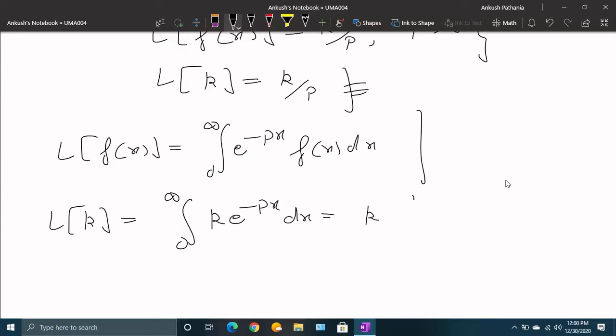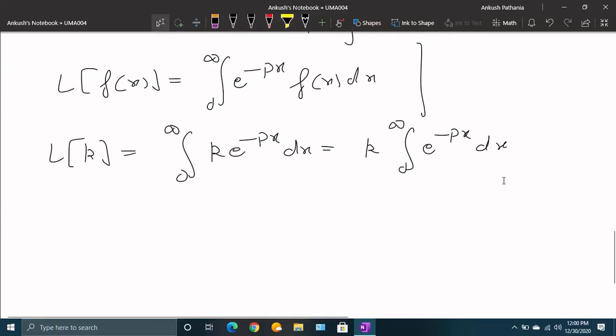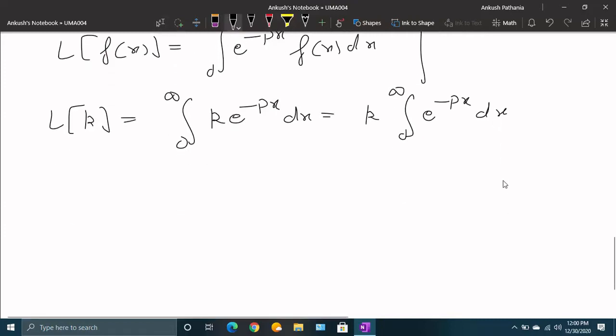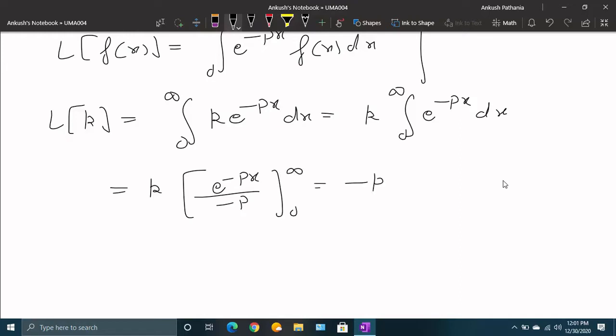So this is k times the integral from 0 to infinity of e raised to power minus px dx. I need to solve this integral, and it comes out to be e raised to power minus px upon minus p, from 0 to infinity, that is minus k upon p, taking 1 by p outside, times e raised to power px, from 0 to infinity.